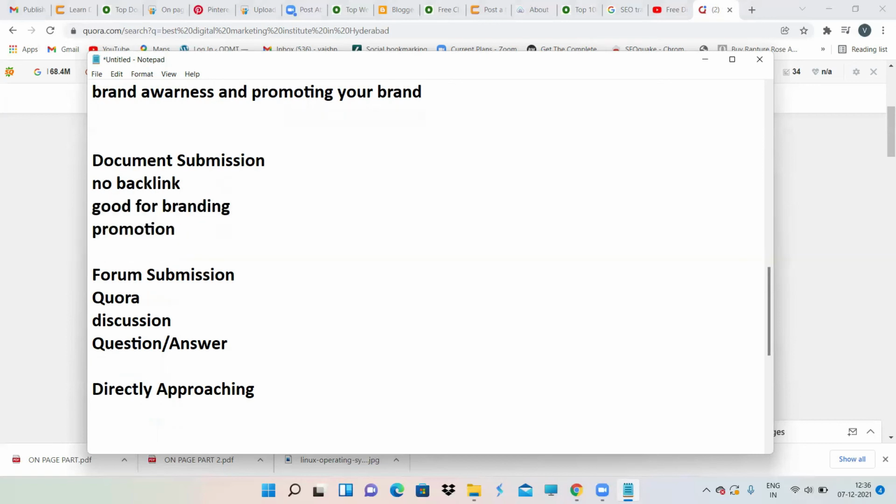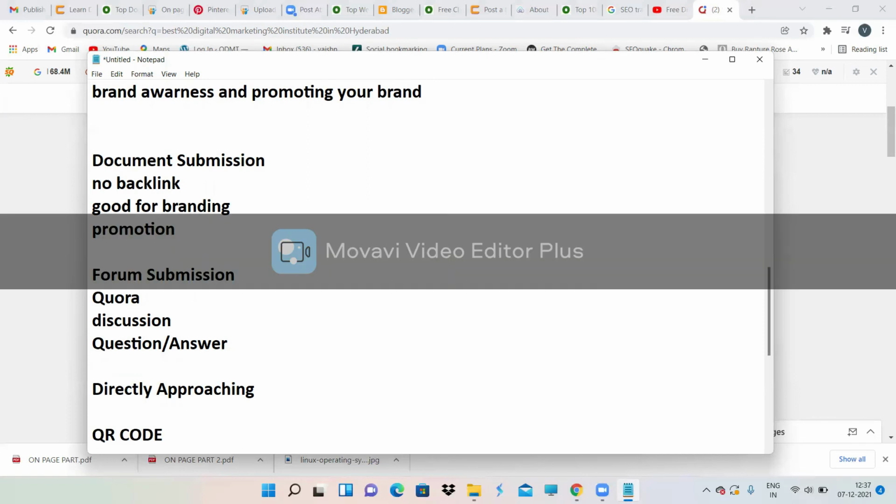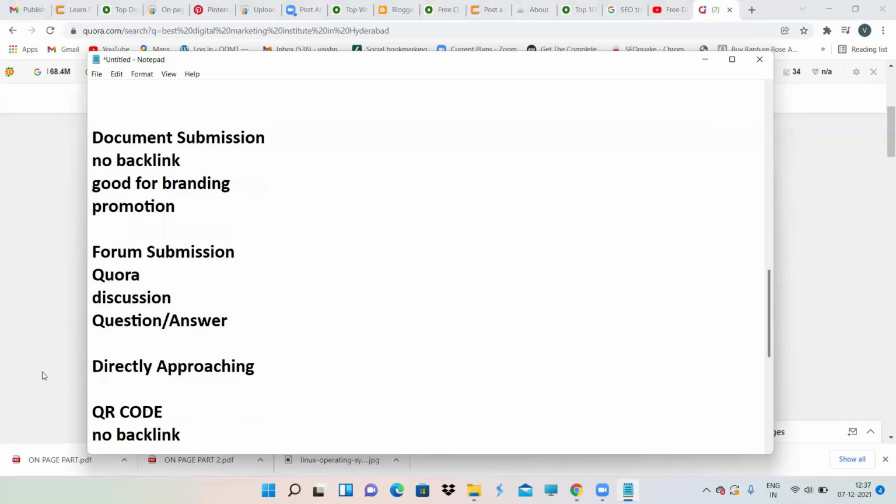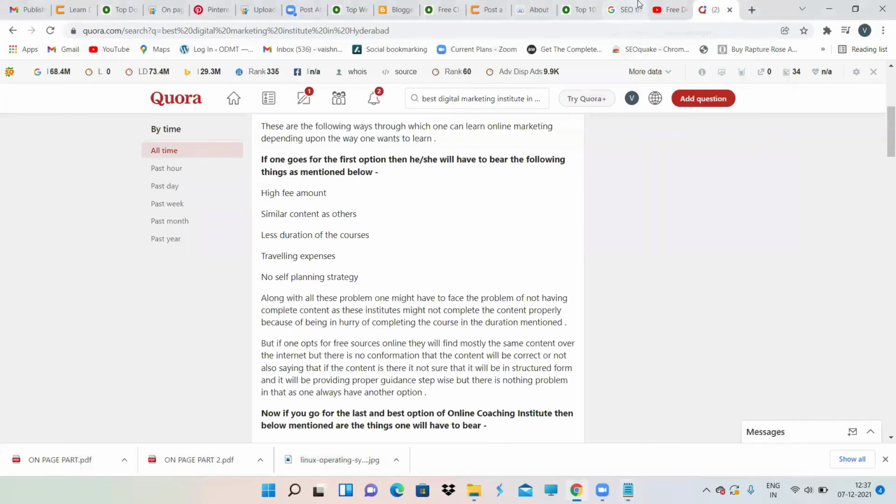Then comes QR code. You guys already know QR code. For Paytm, Google Pay, PhonePe, for all these things, you'll have a QR code. With QR code, there is no backlink. You will not get any backlink with QR code, but the thing is, QR code is generally good for brand awareness and all. So we will generate a QR code over here.